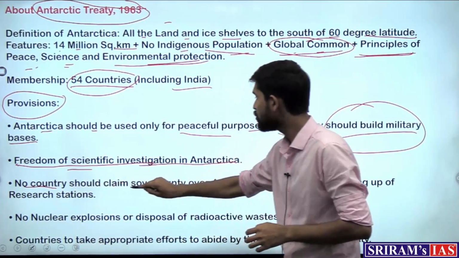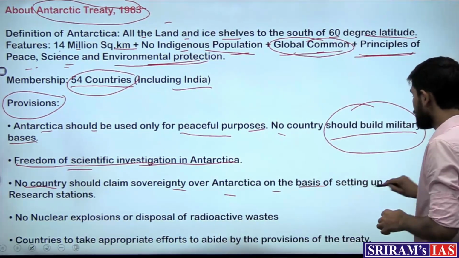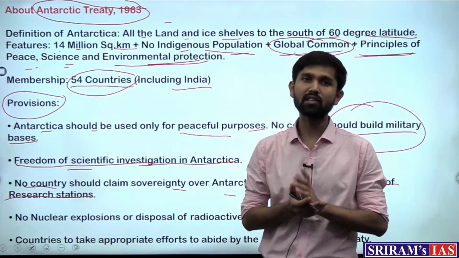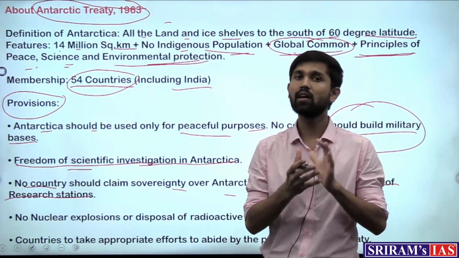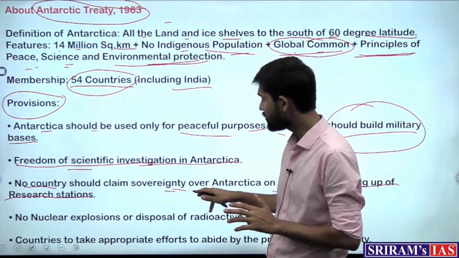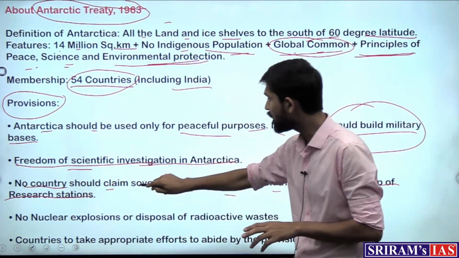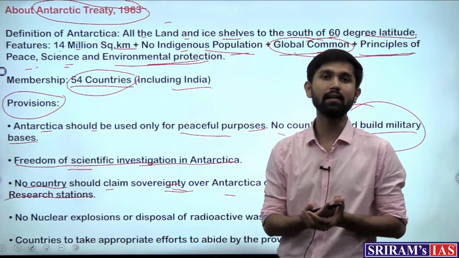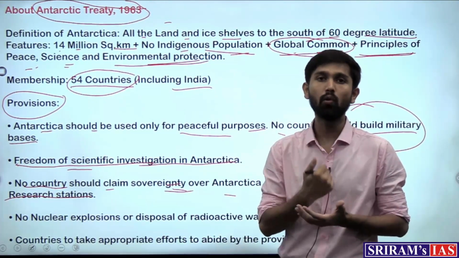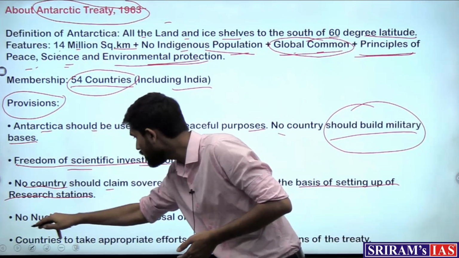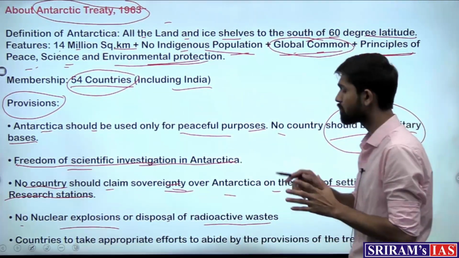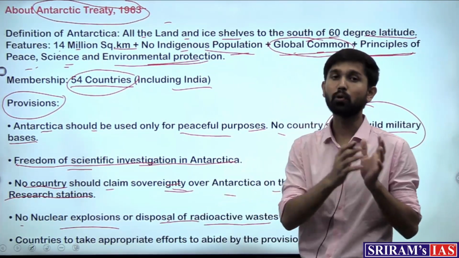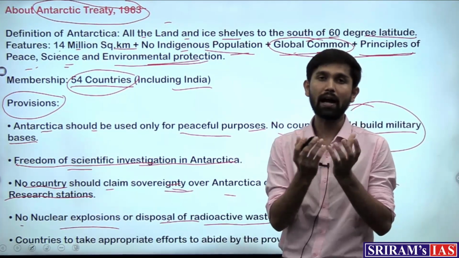And no country should claim sovereignty over Antarctica on the basis of setting up of research stations. So including India, many other countries have research stations situated in Antarctica. But just because they have the research station, the treaty says that no country should claim sovereignty over Antarctica, right? Which means that no country can claim Antarctica as a part of their own territory, and no nuclear explosions or disposal of radioactive waste should be done in this particular landmass, to protect and conserve it.